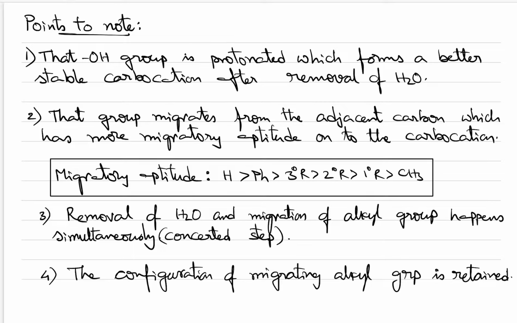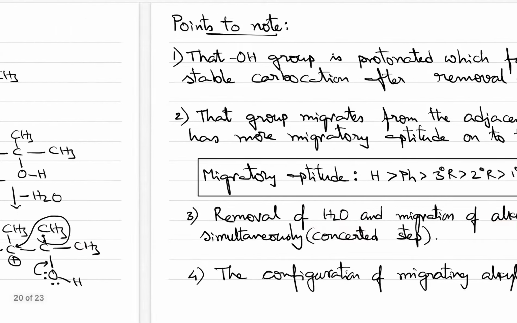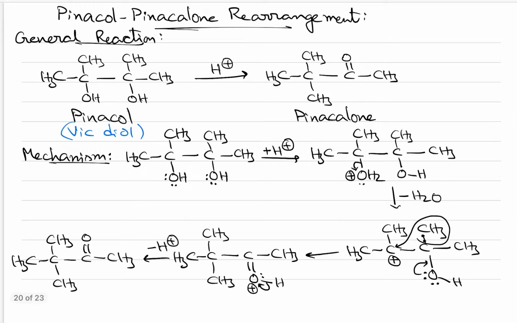And then the removal of the water molecule and the migration of the alkyl group from the adjacent carbon both happen in a single step. Here I have given it in two steps, this is one step and this is another step, but actually both of them will happen in a single step. Such a type of step we call a concerted step.